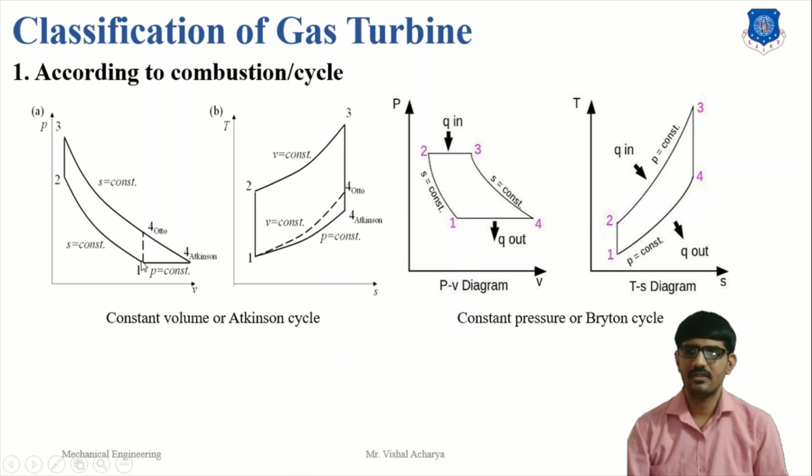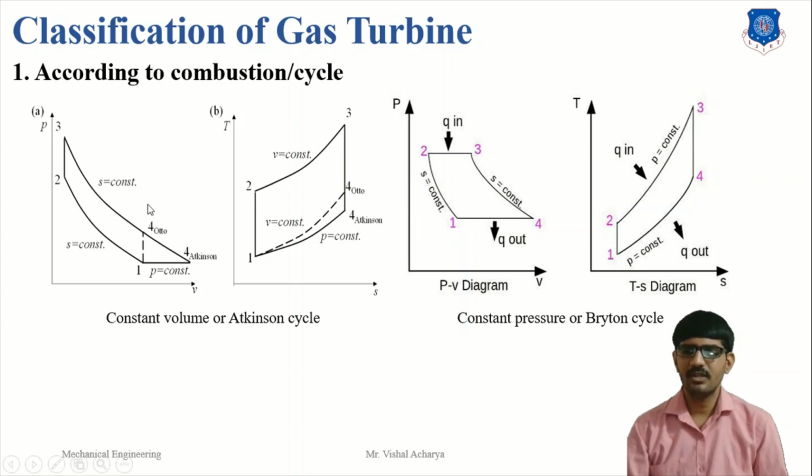First, we will discuss it. Here, 1 to 2 process is the isentropic compression process. In a compressor, air temperature and pressure are increased, as shown in the PV and TS diagram. Here, 2 to 3 process is the constant volume heat addition process. Heat addition in a combustion chamber is at constant volume.